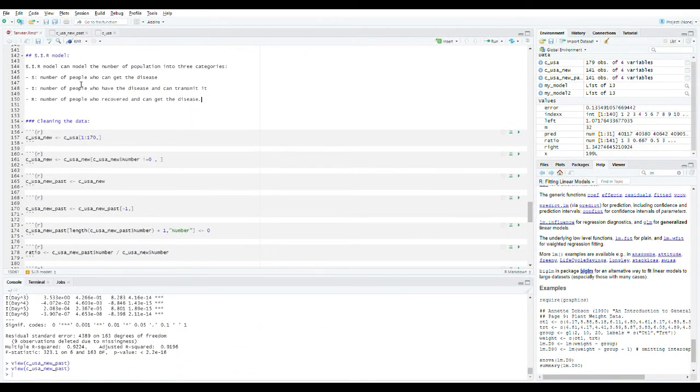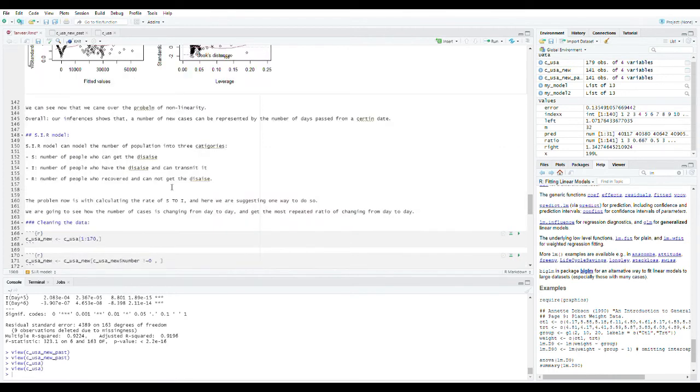code. So for the SIR, we know that S is the number of people who can get the disease, I is the number of people who have the disease already and can transmit it, and R is the number of people who recovered, so they can also get the disease. Since there is no absolute recovery for this disease, it means that if someone gets the disease and recovers from it, then he can get it again. This leads us to the SIR model, because the R is temporary and it may change. That's why we will count it as an SIR model.